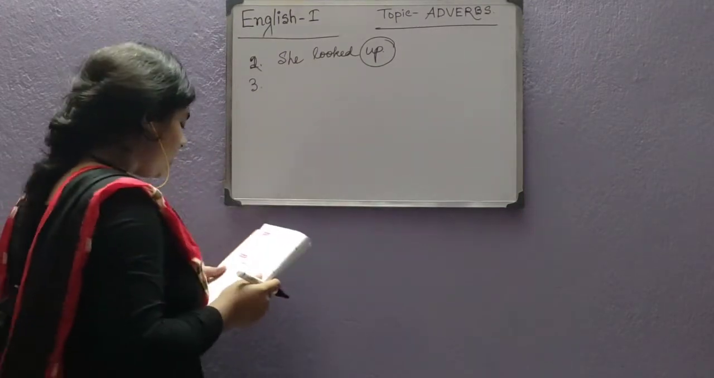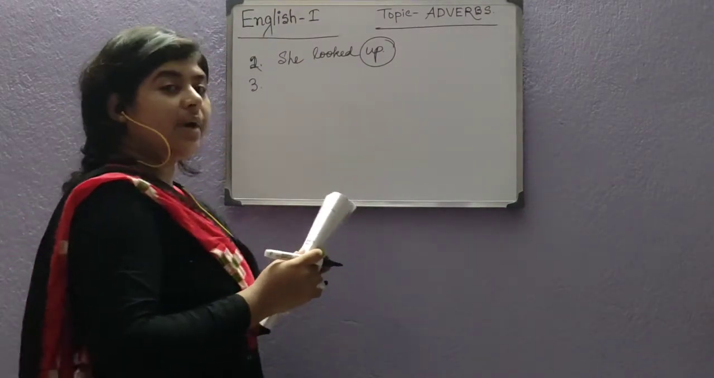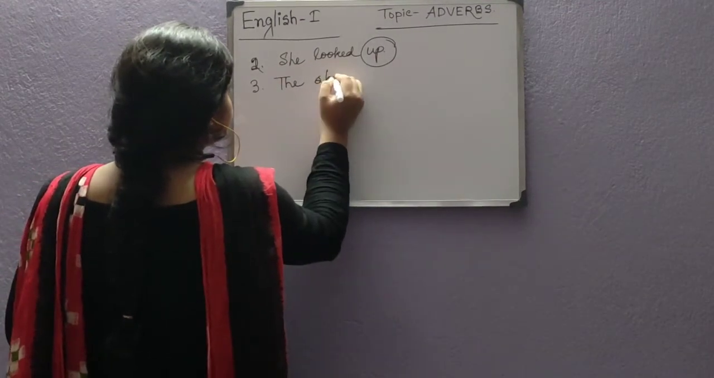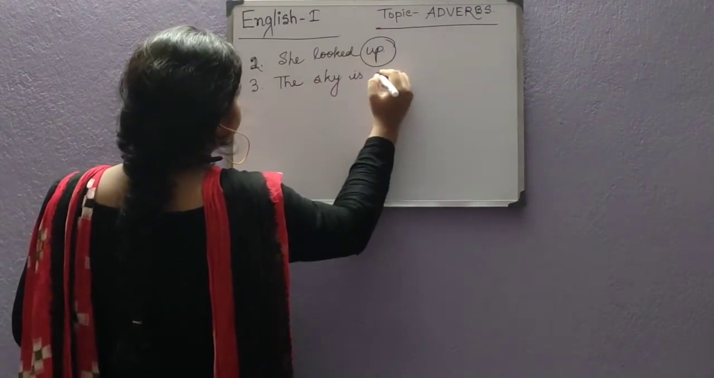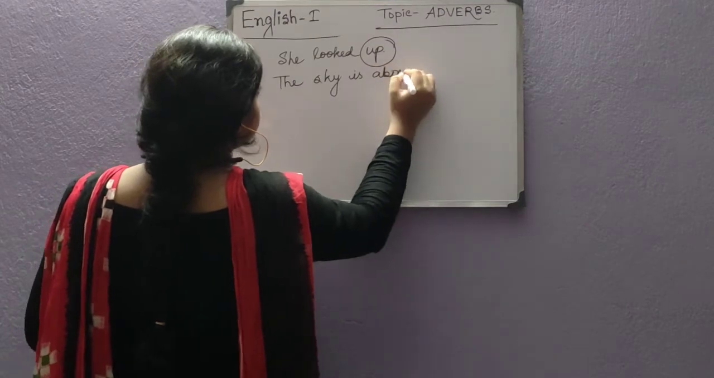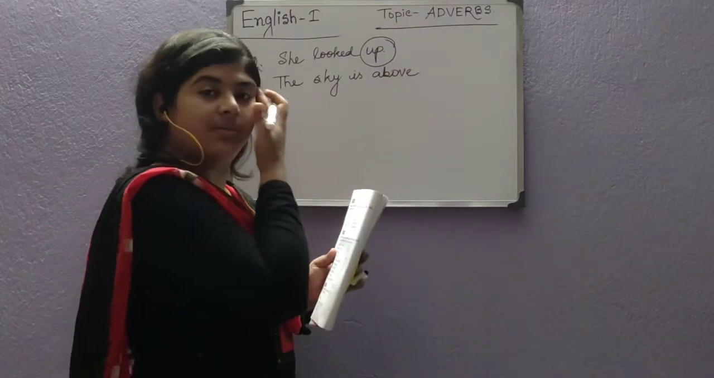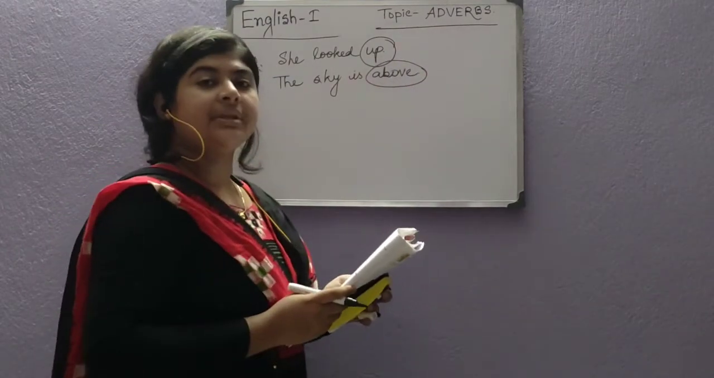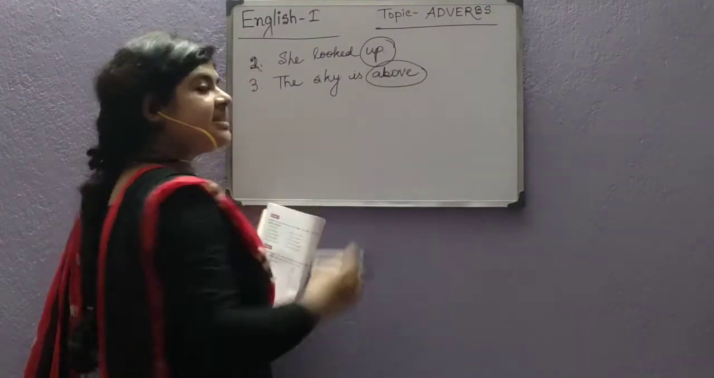Next, the sky is above. So here above will be adverb because this is indicating place.